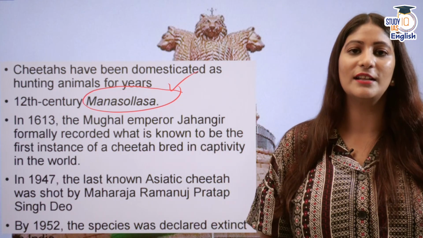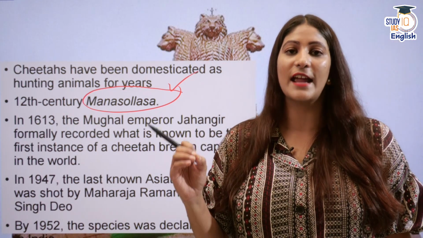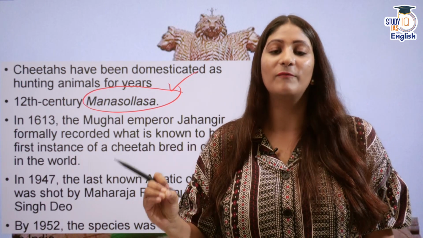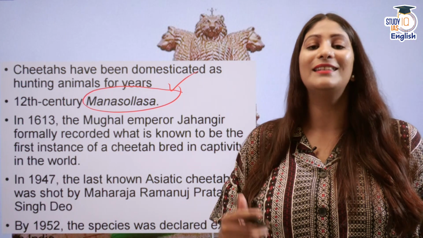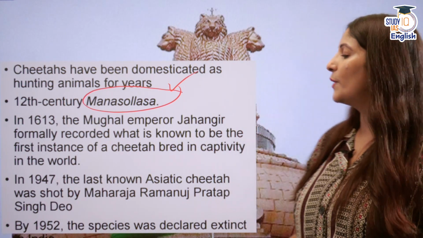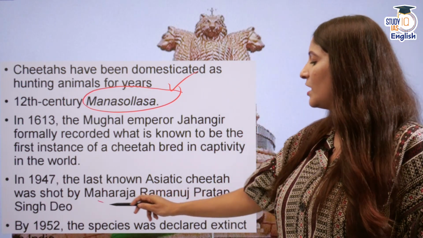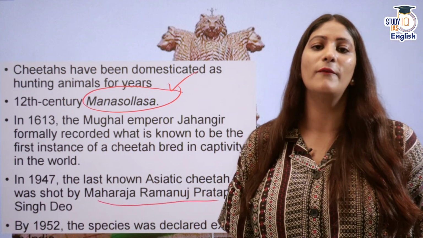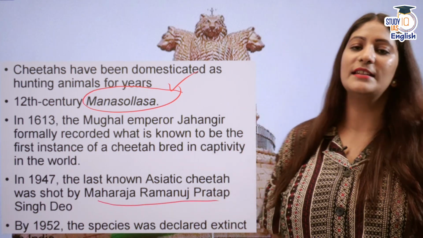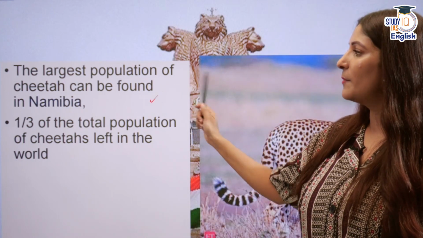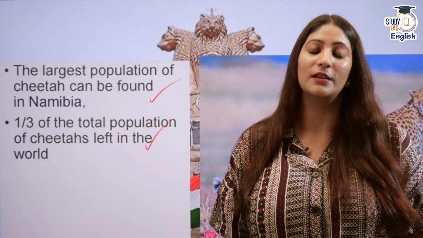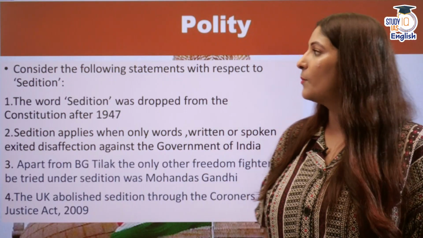Also in 1613, there was the first ever record of captive breeding of cheetahs in the times of Jahangir. In 1947, the last 3 male cheetahs were killed by Maharaja Ramanuj Pratap Singh Deo of Korea, now in Chhattisgarh, and by 1952, they were officially declared extinct. The largest population is in Namibia, which is housing 1/3 of the population.